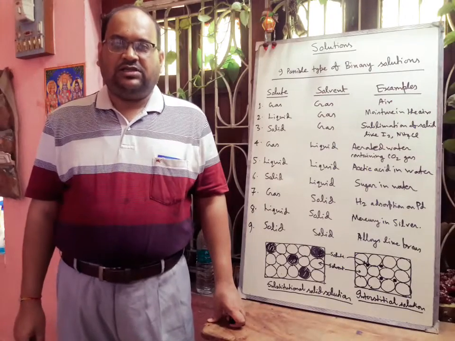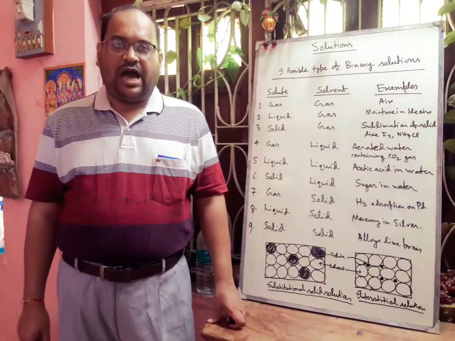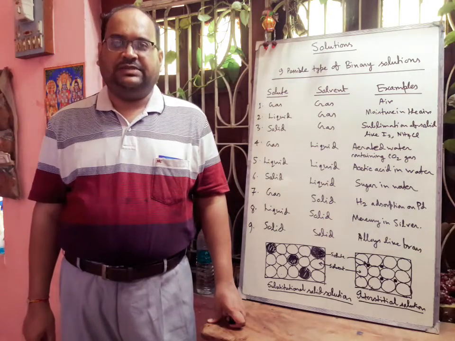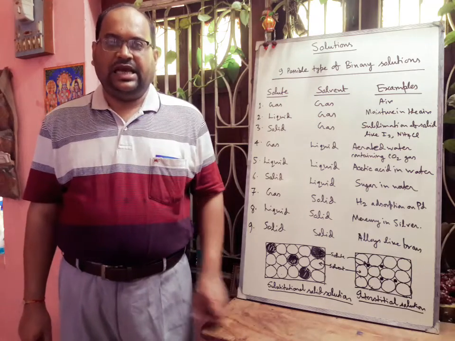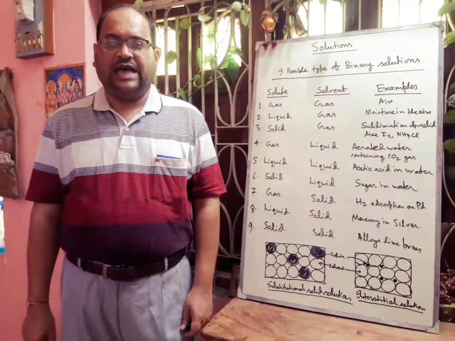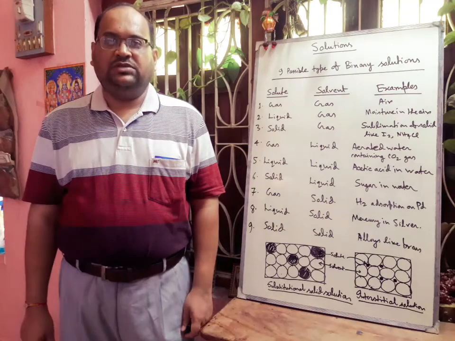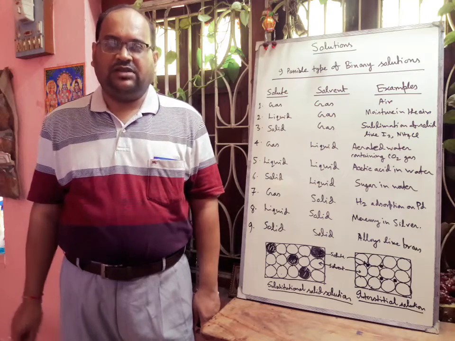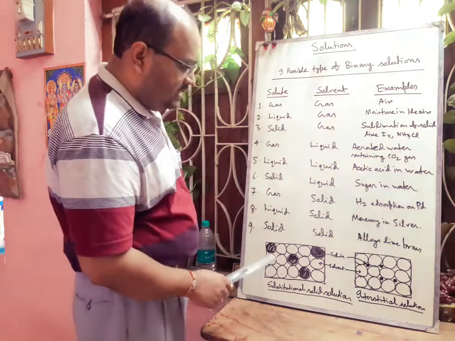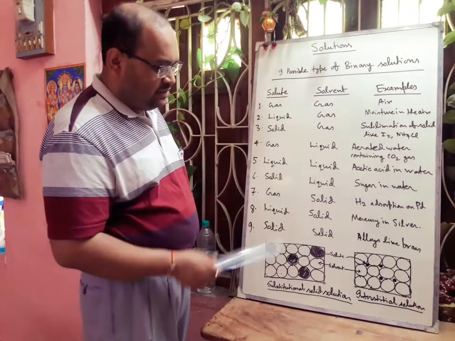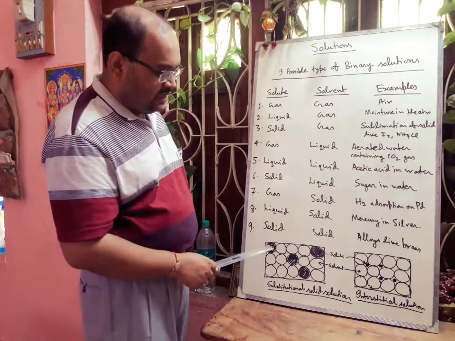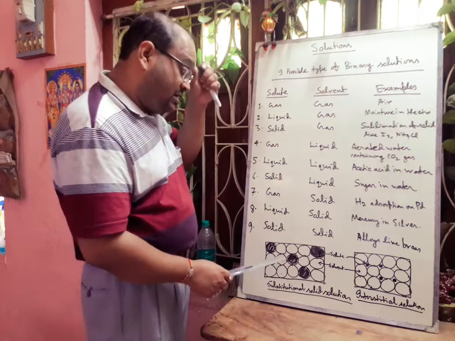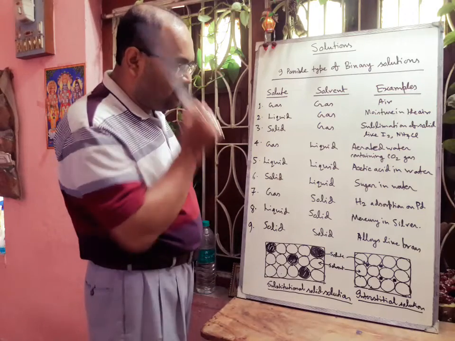In a substitutional solid solution, atoms, molecules or ions of one substance occupy the sites of the other similar substance in its crystal lattice, and these types of solutions are generally formed by metal atoms of similar size. For example, copper and gold can form a substitutional solid solution. Here we have a diagram. From this diagram we can see that the shaded atoms are solute and the other round-shaped particles are called solvent.